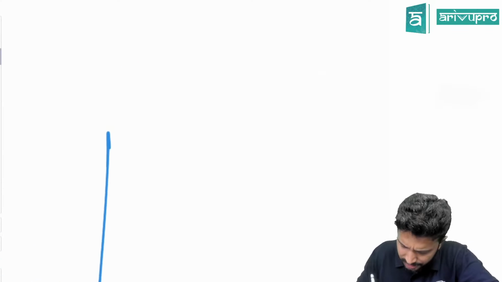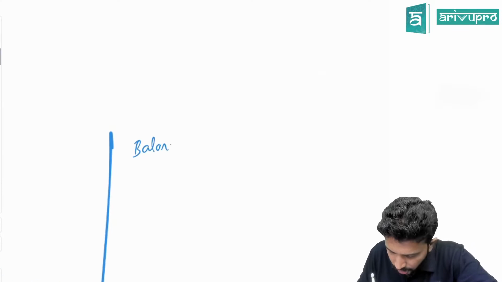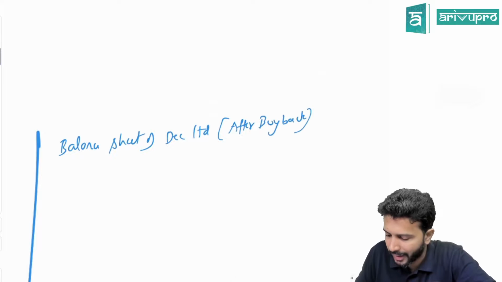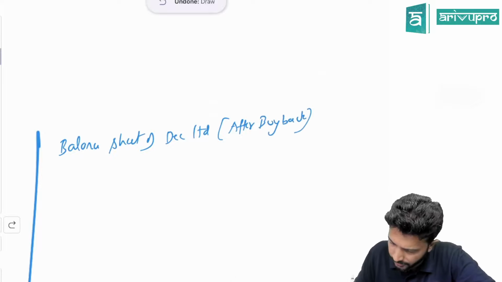Balance sheet of which company is this? D Limited. You did a buyback, no? So you can write after buyback or post buyback, something like that. Have they given the date? Any particular date? If they have not given, you can leave it blank.